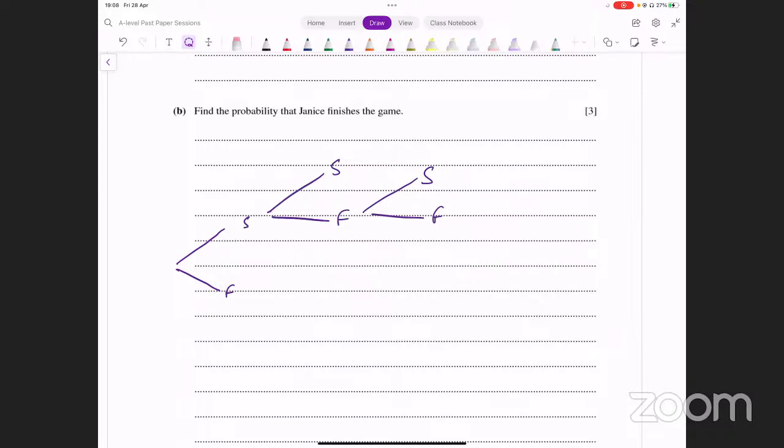इसको हम कैसे नाम दें? First success or second failure. How do we label this? इसको हम ऐसे कर लेते हैं. This is level 1. ये तो clear है.